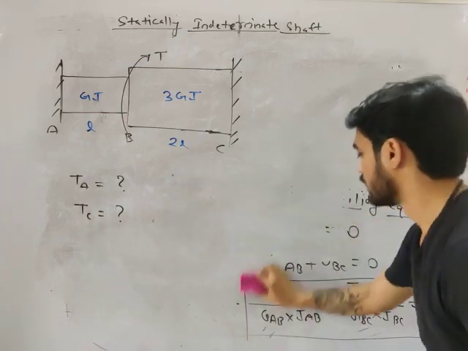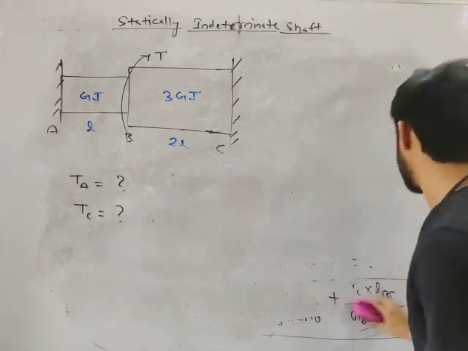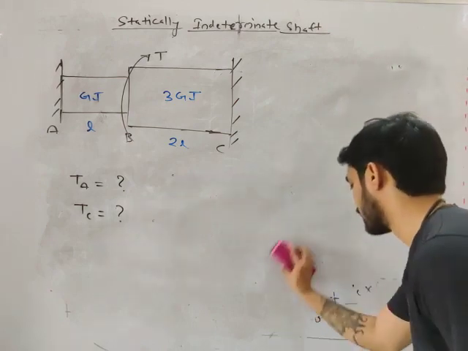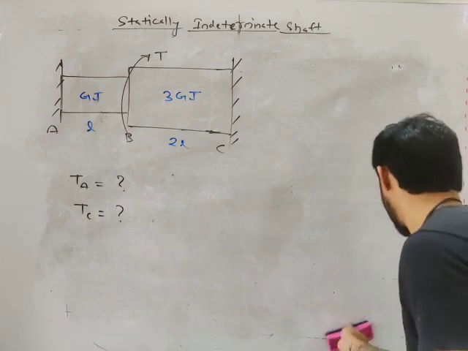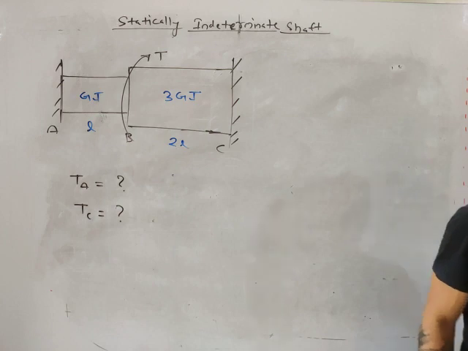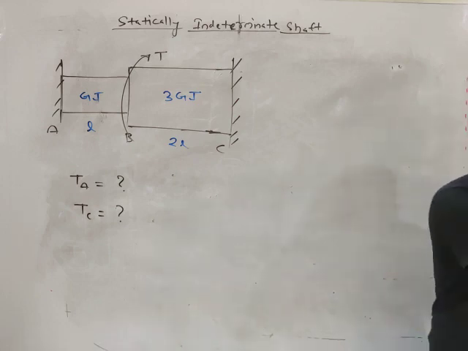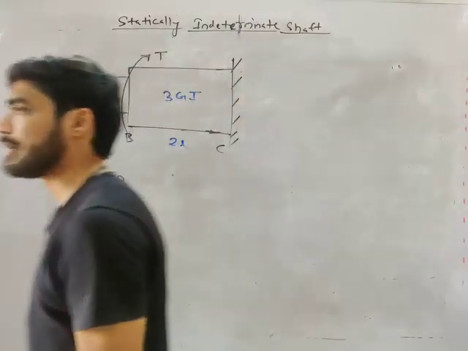I told you the concept. Now give me the answer. What will be TA and what will be TC? You have 2 minutes to solve this problem. Solve this problem quickly, and this is a very important concept. Calculate what will be the value of TA and TC, my friend.